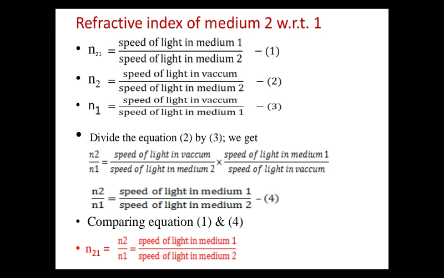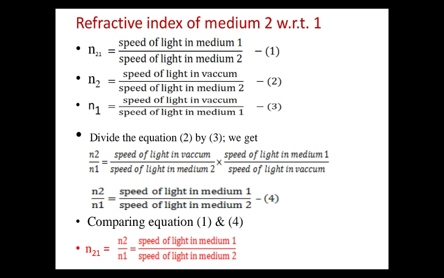And by comparing equations 1 and 4, we derive this formula: n21, that is the refractive index of 2 with respect to 1, is equal to the ratio of the refractive index of medium 2 divided by the refractive index of medium 1, and it is equal to the speed of light in medium 1 divided by the speed of light in medium 2.